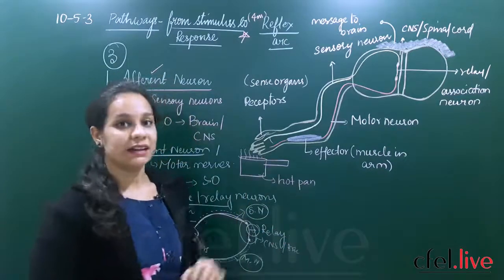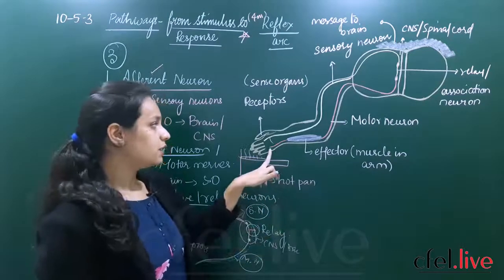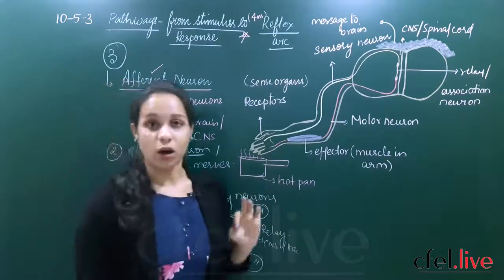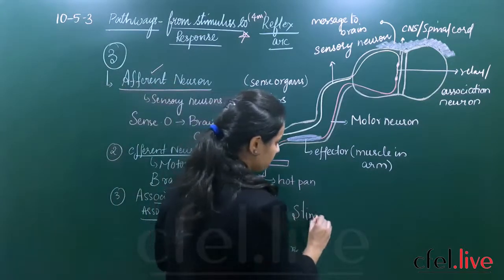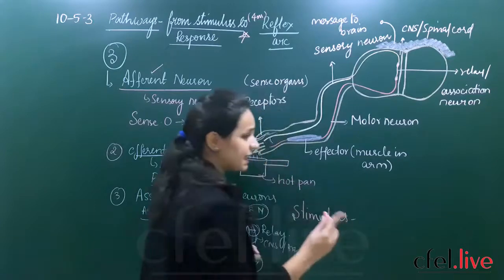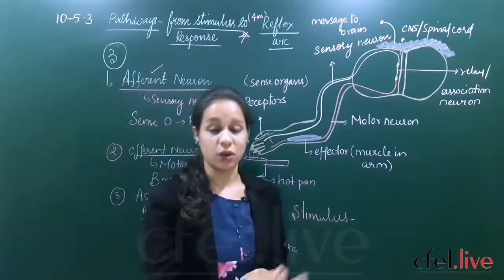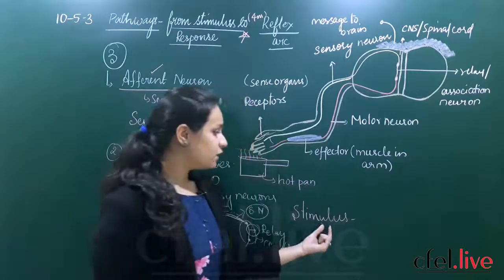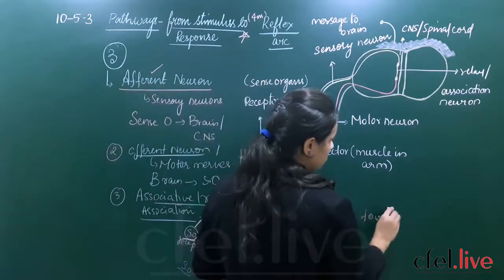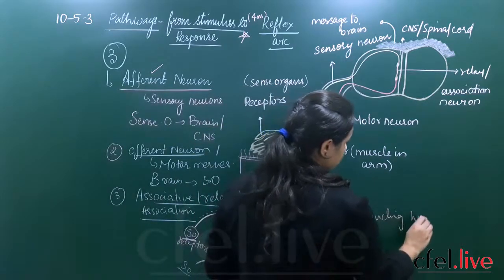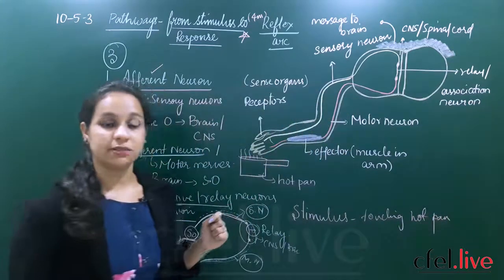Here you can see a diagrammatic representation of how the reflex arc occurs. Whenever your hand is touching a hot pan, touching a hot pan is nothing but the stimulus. What do you mean by stimulus? It is an external change, or an internal change, or the touch. So what is the stimulus here? The touching of a hot pan in this case. Touching of hot pan, this is the stimulus we are getting.